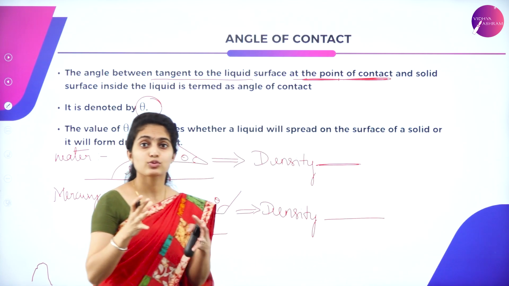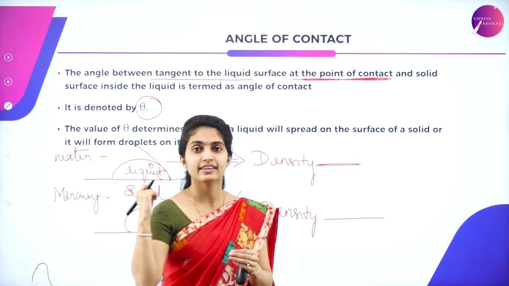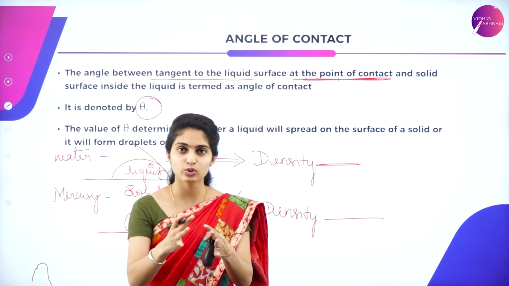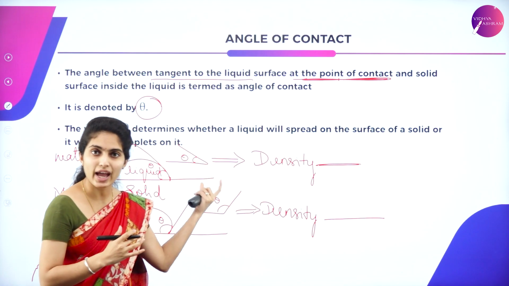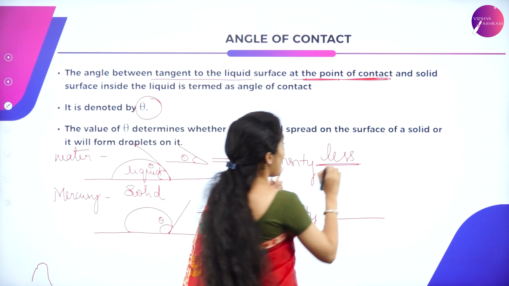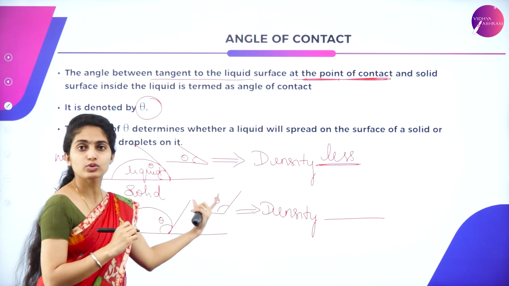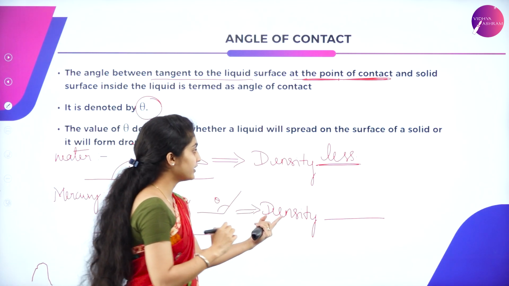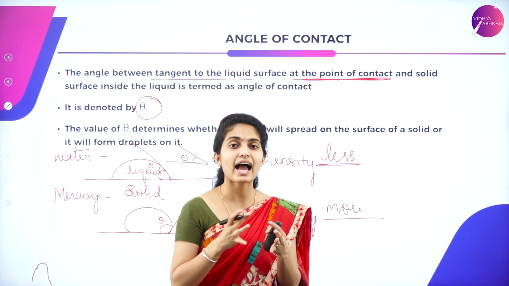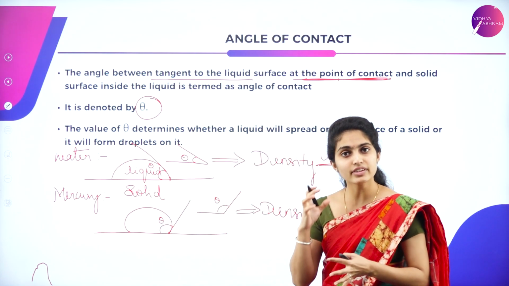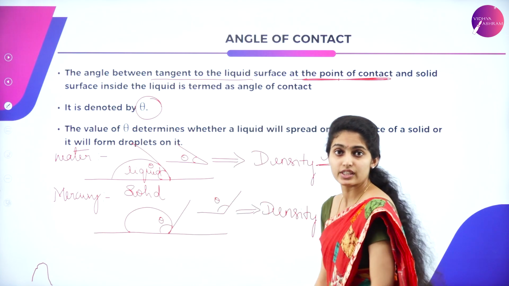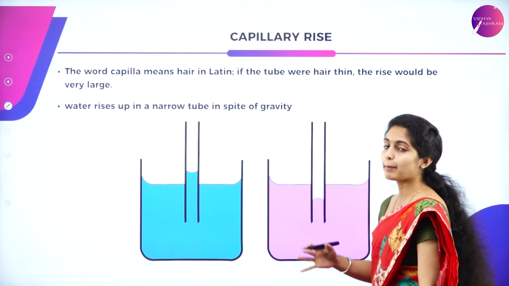So you know that water is less dense than mercury. So when this is the case, you can conclude that whenever you get an acute angle of contact, the density is less, and whenever you get an obtuse angle of contact, the density is more. This is how you identify the angle of contact, and having this angle of contact, you identify the density of the liquids. So now let us move to the capillary rise.